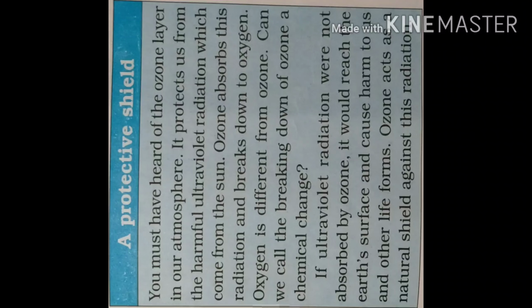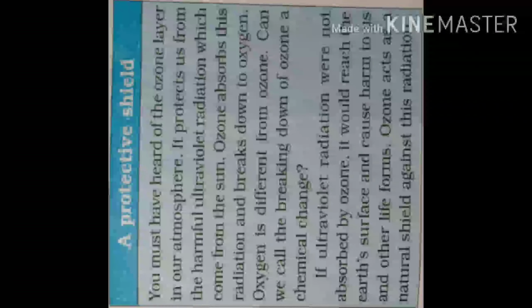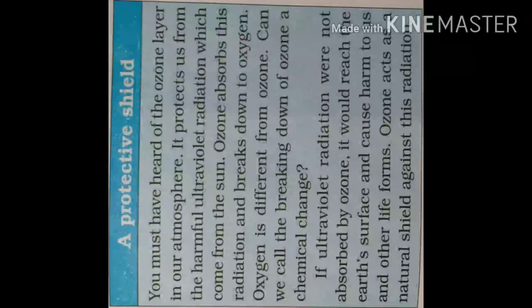Now here we'll come through an important note given in your book, that is a protective shield. You must have heard of the ozone layer in our atmosphere. It protects us from the harmful ultraviolet radiation which comes from the sun. We all have heard about this very important layer, the ozone layer, which is surrounding the earth, and it is acting like a blanket which is protecting us from the harmful ultraviolet radiation that is coming from the sun.